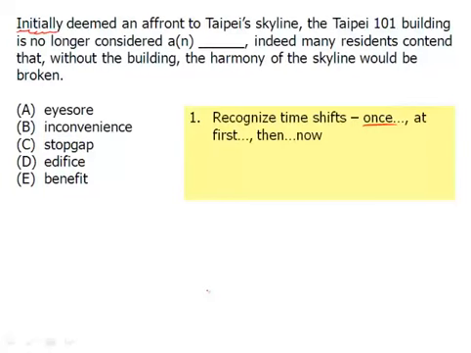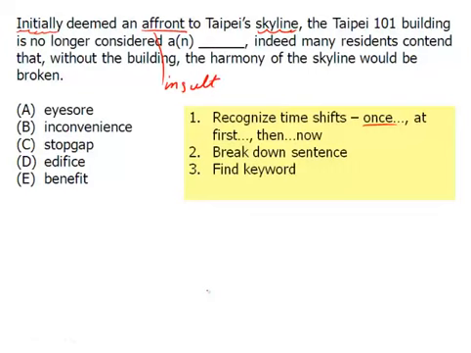So we, of course, want to break down the sentence, and we see at this first part with the "initially," it was seen as an affront. So you need to know this word. It's something that could be defined more or less as an insult. Something that's an insult to Taipei's skyline is this building. And now if you look at the next part here, it says it is no longer considered a blank. So we found this keyword, which was affront, but is no longer considered an affront. And so though we have this shift here, notice the words "no longer" show that it has changed, but the word we actually want in the blank is the same.